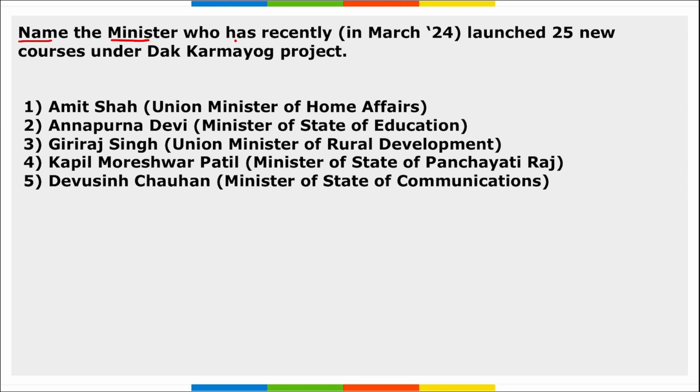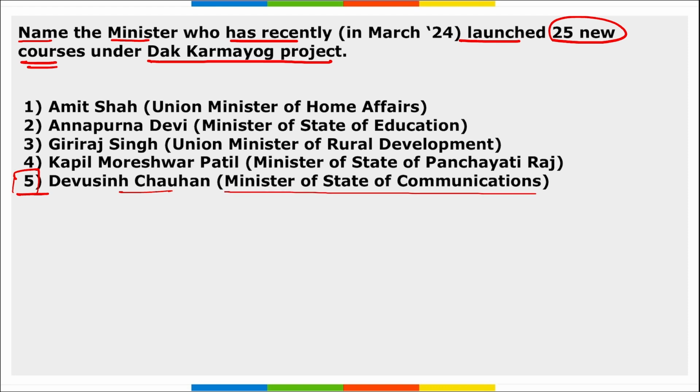Next, name the minister who has recently launched 25 new courses under the Dak Karam Yogi project. So, who is that minister? Devusena Chauhan, our Minister of State of Communication, has recently participated in the event to mark the completion of the second phase of the Dak Karam Yogi project. Remember, this is an e-learning platform to enhance the competencies of Gramin Dak Sevaks and Postal Department employees. And the Union Minister of State has also launched 25 new courses under Dak Karam Yogi during the event held in New Delhi.